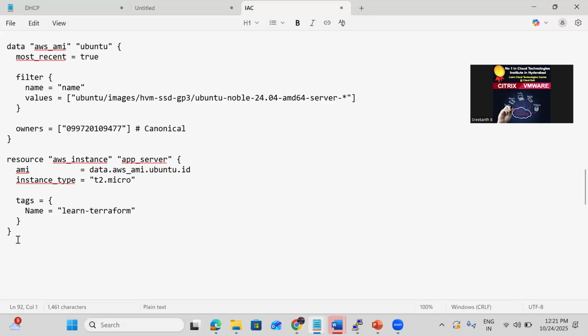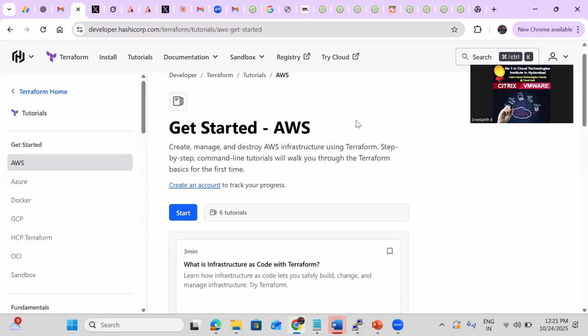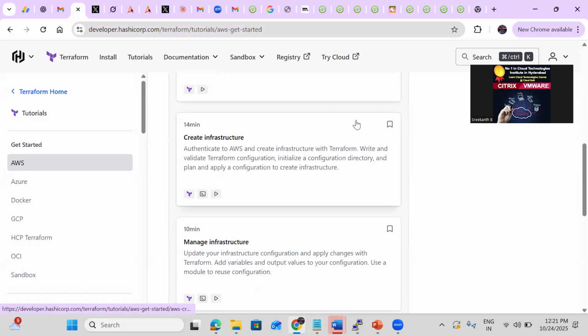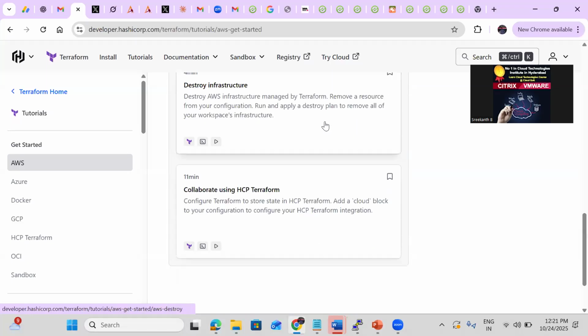Maybe 5 or 6 years back, if you provisioned these resources normally, that was fine. But today, people have a lot of expertise in Terraform. In AWS we have these tutorials: install Terraform, create infrastructure, manage infrastructure, destroy infrastructure.